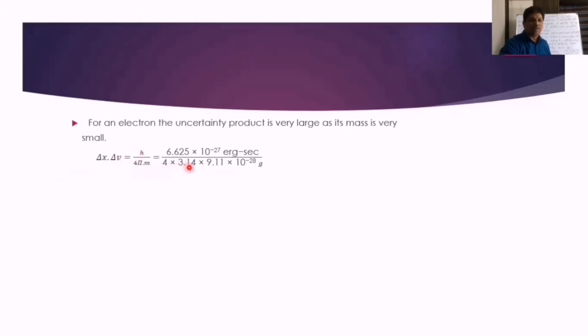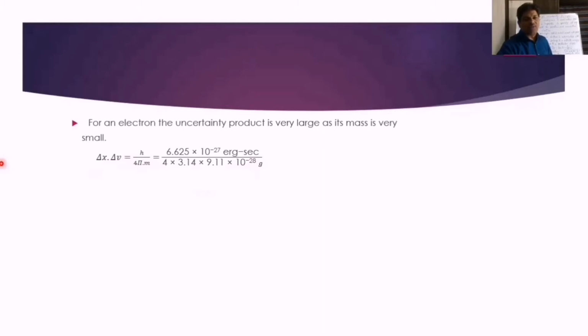4 pi value, and m is what now here? 9.1 into 10 power minus 28 grams we have taken, and here 6.625 into 10 power minus 27 erg second we have taken. So all the values are taken in CGS units. And this value delta x times delta v is very large because this mass value is very less here. In the order of 10 power minus 28 represents what? Very small value of mass of electron. That's why this product of delta x and delta v becomes very large.